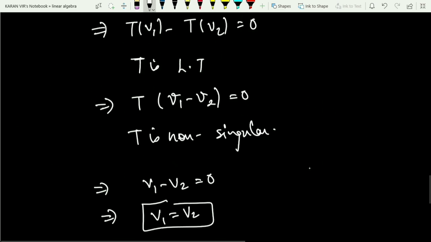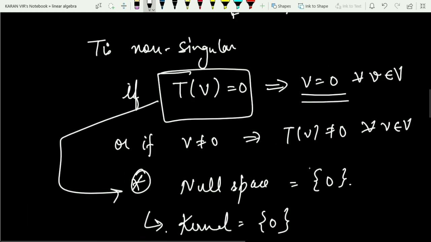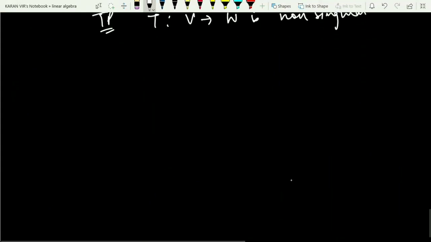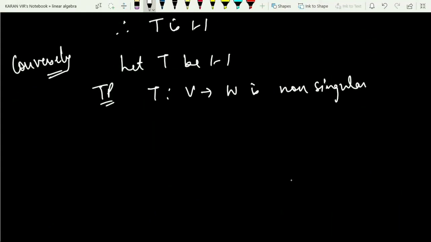And how do we prove a map to be non-singular? Students, you have to consider the definition at every stage in linear algebra. In case of non-singular, you have to consider that if T of V is 0, then V has to be 0. So the same strategy I will be using here. So let V be any arbitrary vector coming from capital V such that T of V is 0.